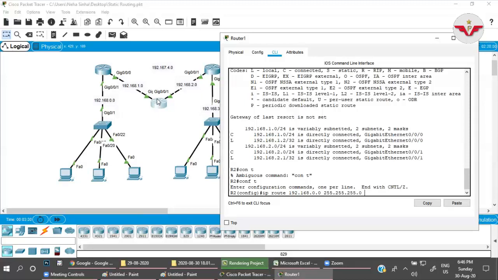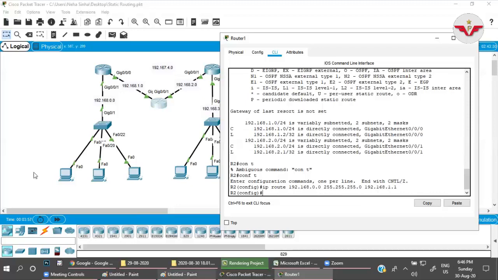For this network, I will inform it that if the packet wants to reach that network, the packet needs to be sent to 192.168.1.1, the IP address of the next hop. I'm on this router, and I'm giving the IP address of this interface, 1.1. So done.